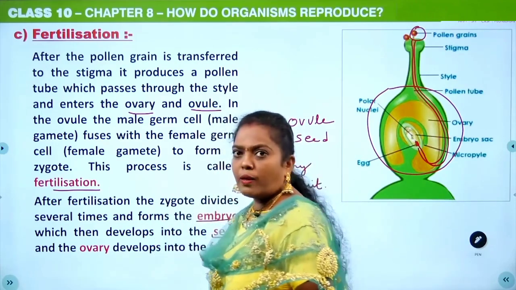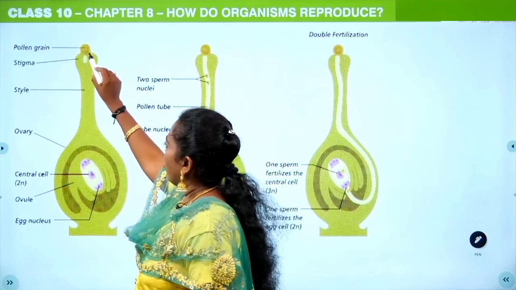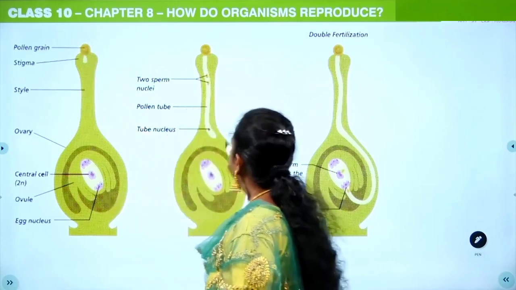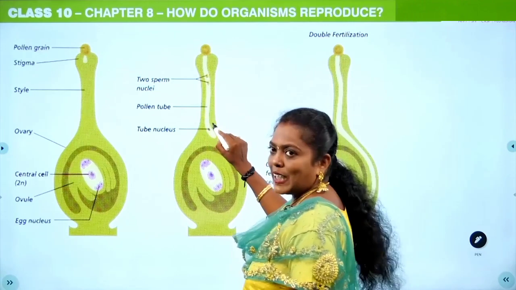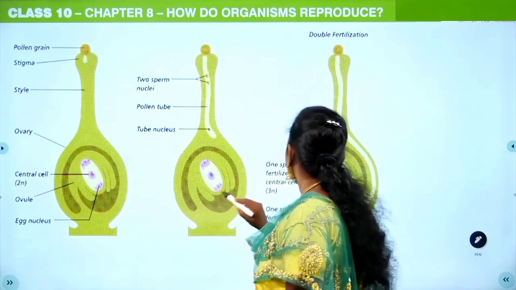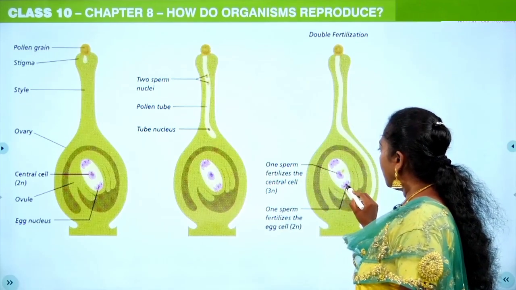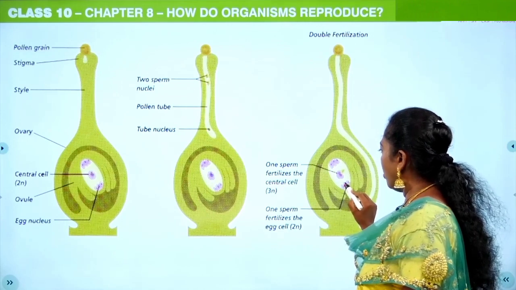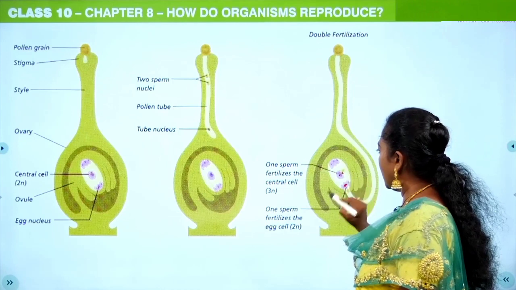So here you can see the pollen grain, the male gamete, and slowly the pollen tube is developing. This is the tube nucleus. As I said, it is going to degenerate, and these two male gametes will come and fuse here. One will fuse here, and that is going to develop into the zygote and embryo. The other one fuses where two nuclei are already there.